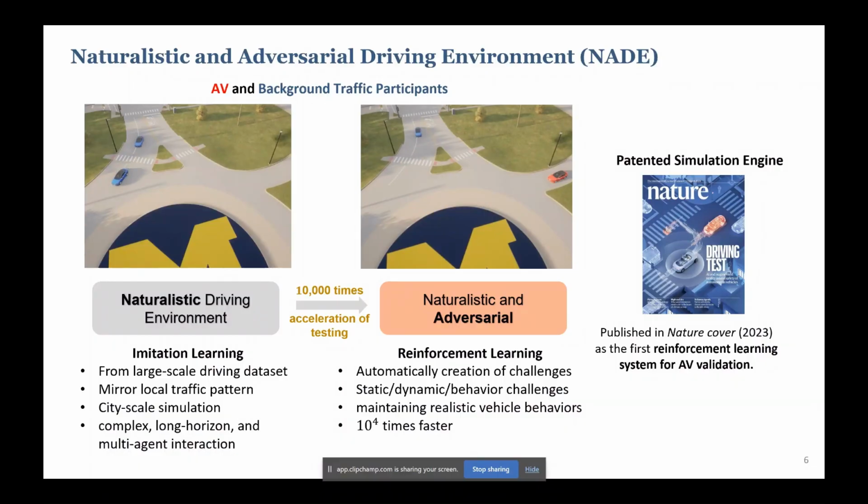In this example, we are showing the behavior challenges where the blue vehicle should yield to the red vehicle, but actually fails to yield. But this is still based on our naturalistic driving environment, maintaining realistic vehicle behaviors, and it is 10,000 times faster than existing workflows.